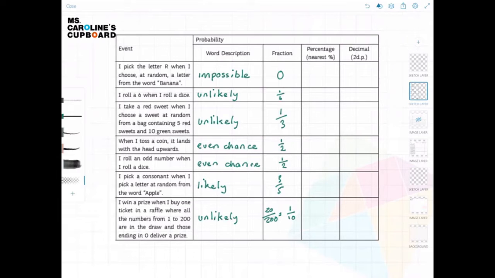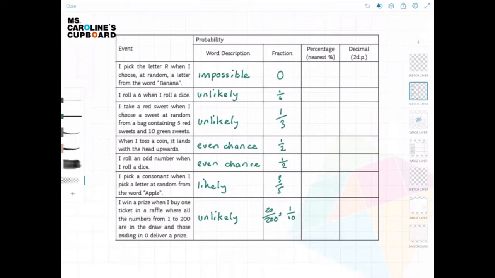So, next, in the second column, you had to find out the fractions. You had to show this word description, or this probability, as a fraction. So the first one was 0, because it was impossible. The next one down, 1/6. There is 1 out of 6 chances. Then 1 out of 3, 1/3, 1/2, an even chance, 1/2, even chance, 3/5, and finally 20 200ths, which we made into 1/10. So divide 200 by 20 and you get 10. Divide 20 by 20 and you get 1.